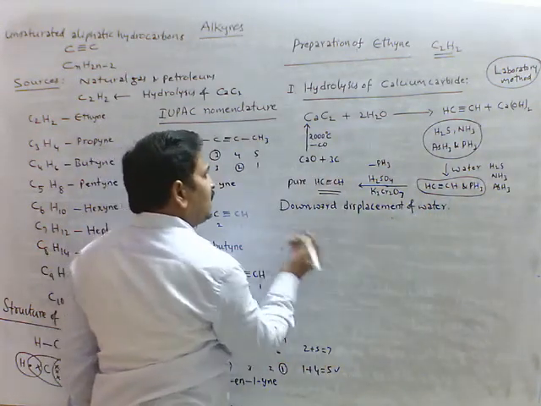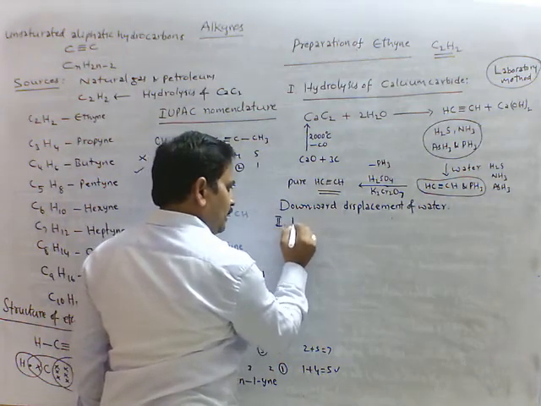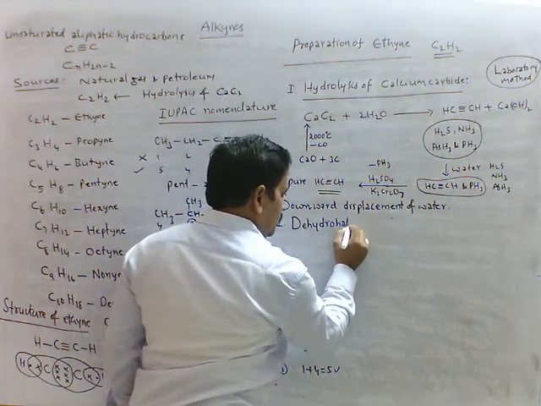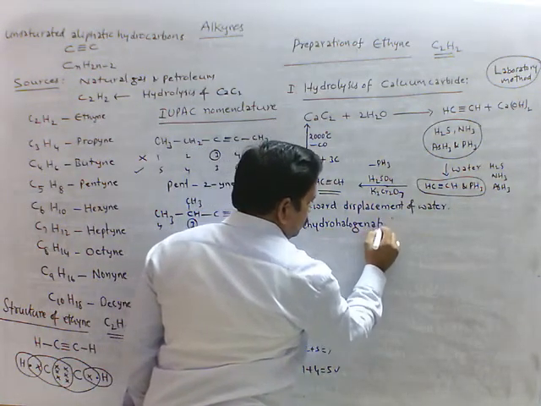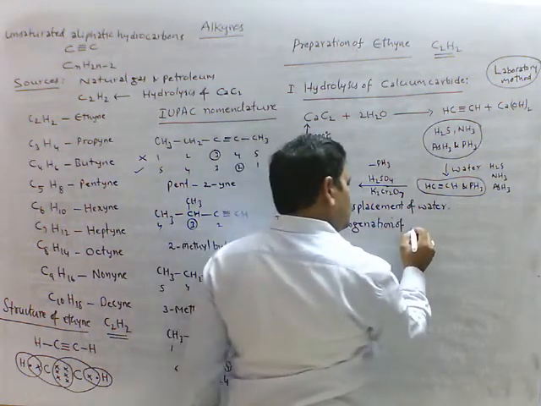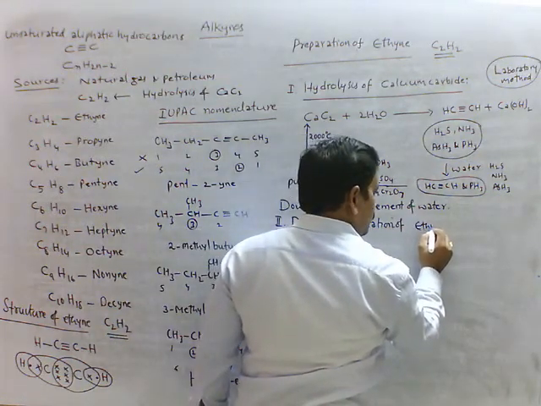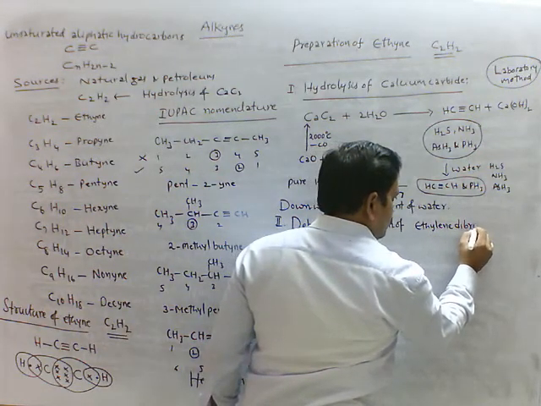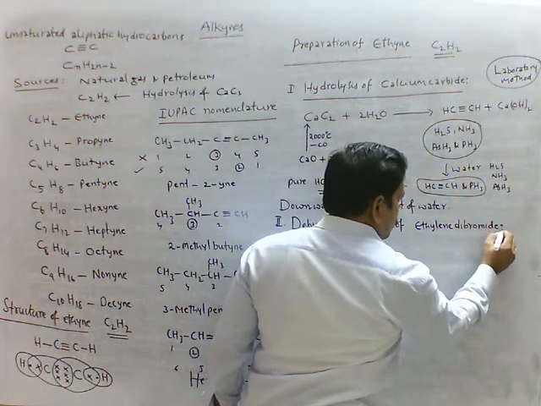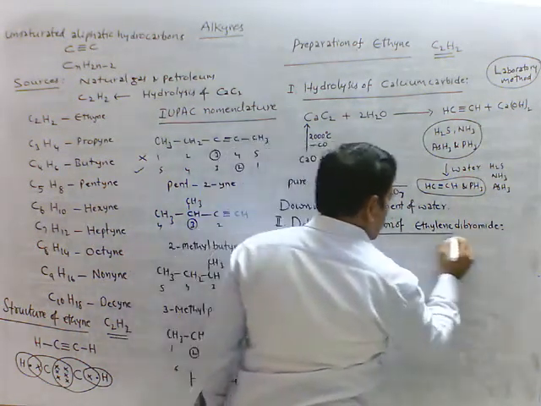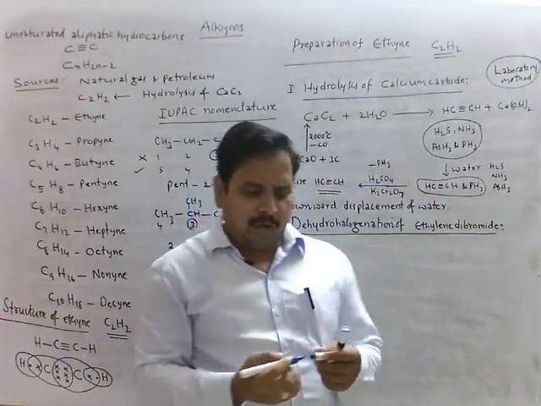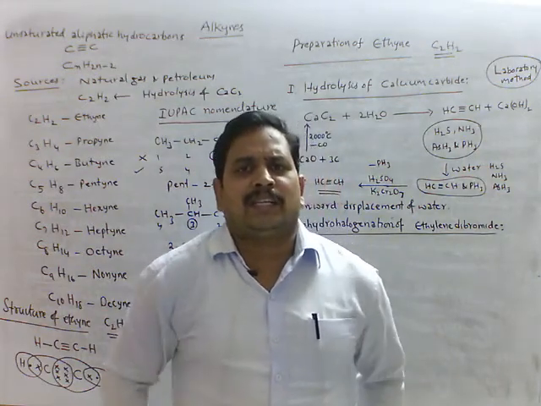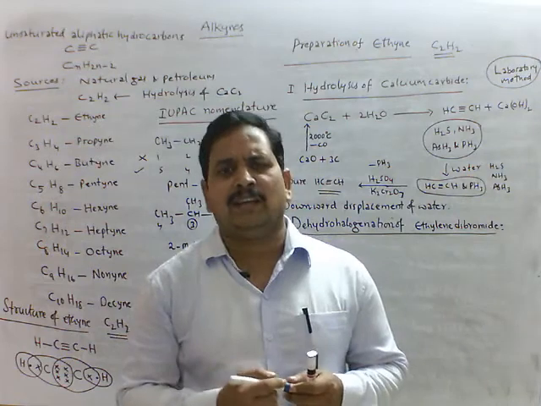Second method of preparation, it is also laboratory method, that is dehydrohalogenation of ethylene dibromide. We know dehydrohalogenating agent. Alcoholic potassium hydroxide is called dehydrohalogenating agent.